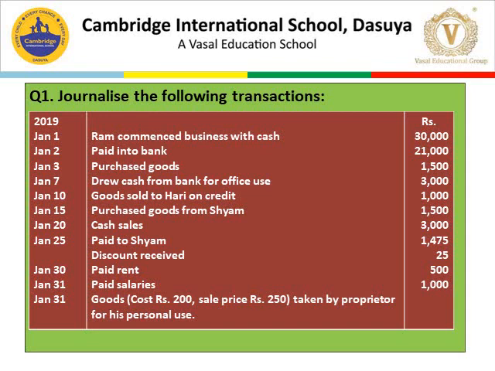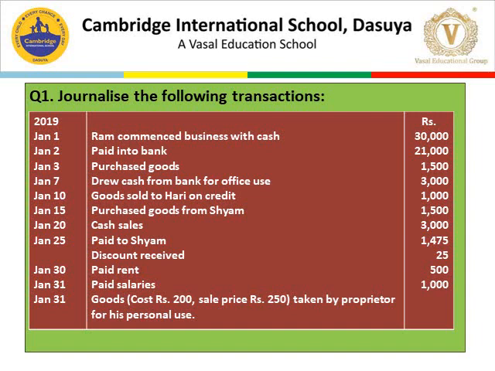January 7, drew cash from bank for office use rupees 3,000. January 10, goods sold to Hari on credit rupees 1,000. January 15, purchased goods from Sham rupees 1,500. January 20, cash sales rupees 3,000.